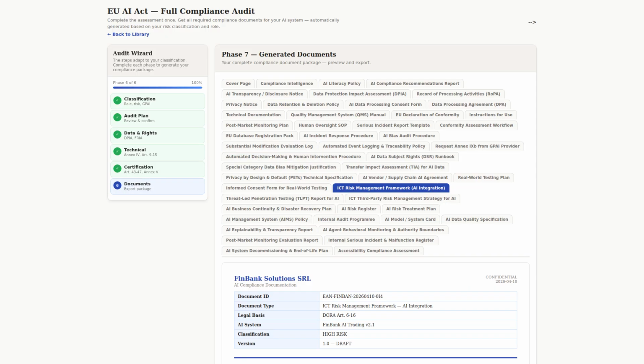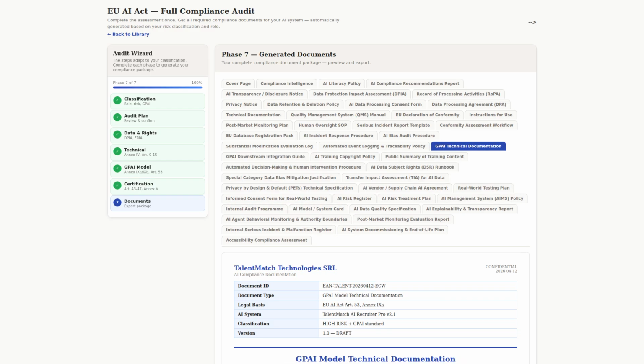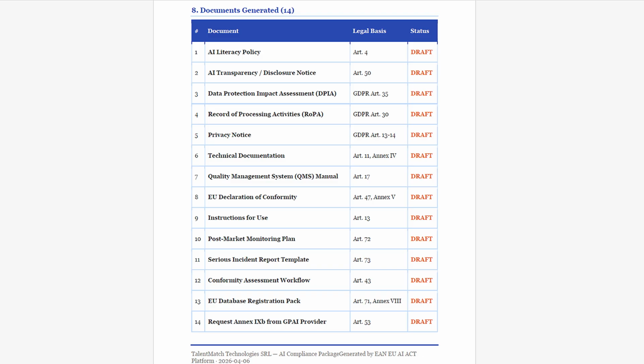For financial services, the full DORA pack: ICT risk framework, threat-led penetration testing, and third-party risk management. For critical infrastructure, the NIS2 pack: cybersecurity policy, supply chain assessment, and phased incident notification. For general purpose AI providers, full Annex 11 documentation, training summaries, and copyright policy. Each document personalized with your data, compliance mapping, evidence index, cross-references. Real deliverables your auditors can actually use.